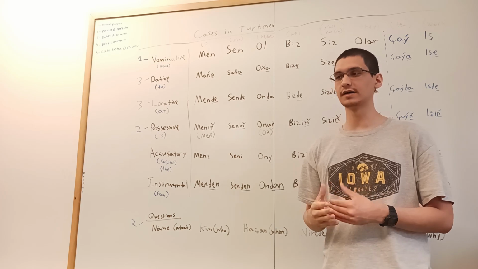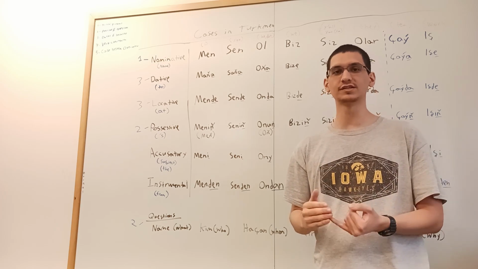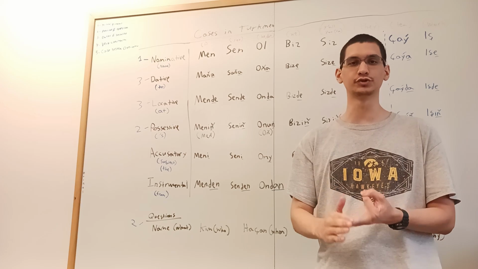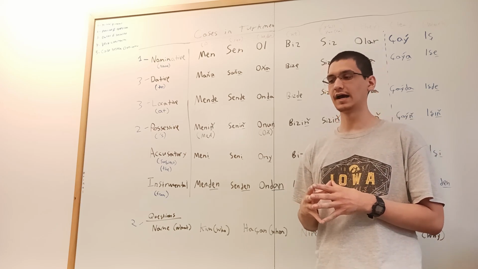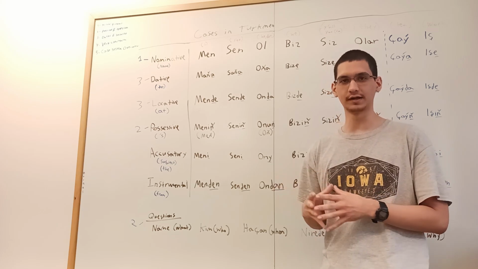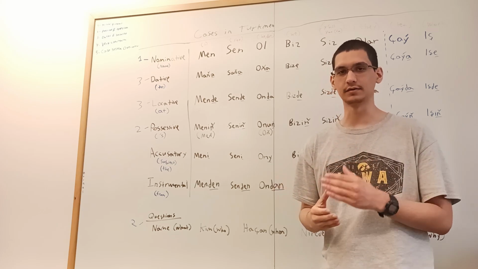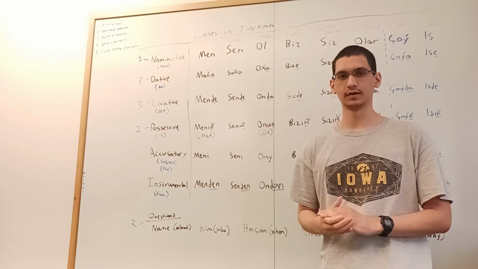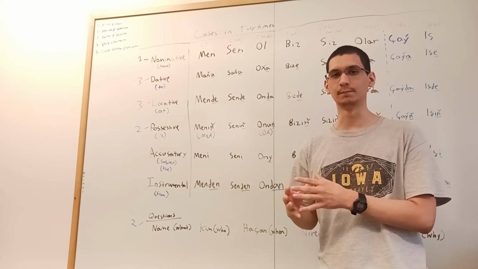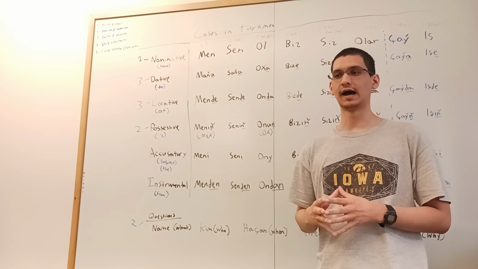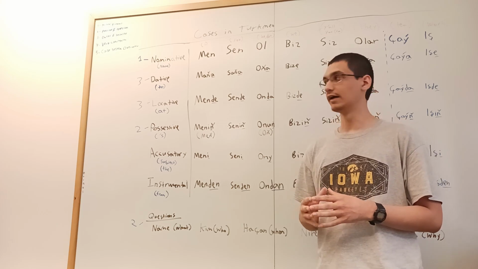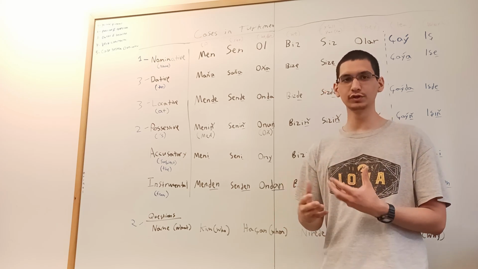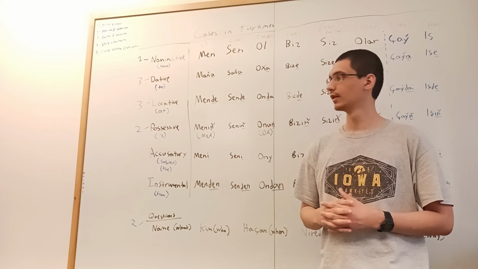In other words, I taught you guys how to use verbs in the present tense, the past tense, and in the future tense. So for example, if I wanted to say, I am doing right now, like I'm doing something right now, I would say, men et yan, men edip durum. I did, men ettim. I'm going to do, men et jack. If you want to review how to do that, you can watch the video.